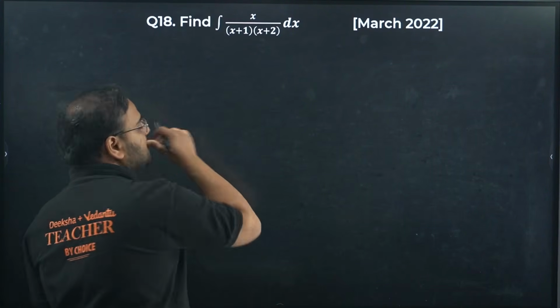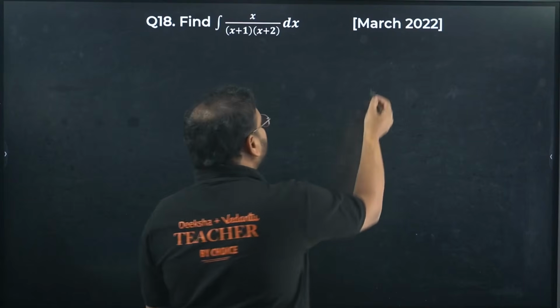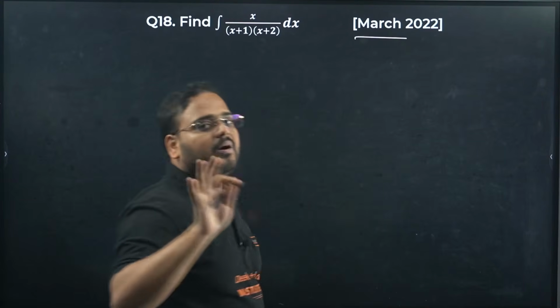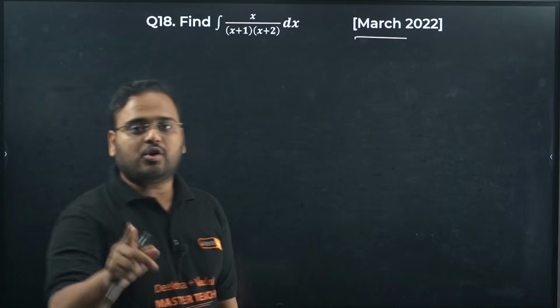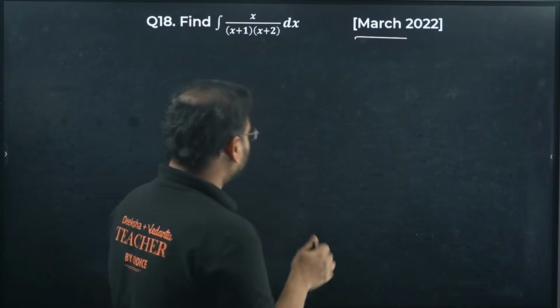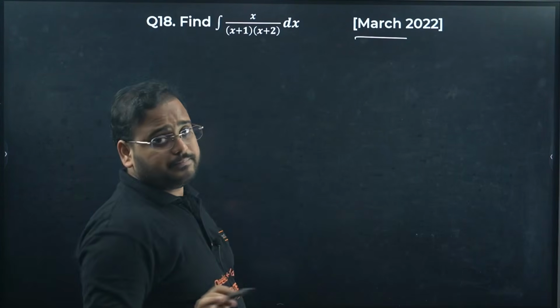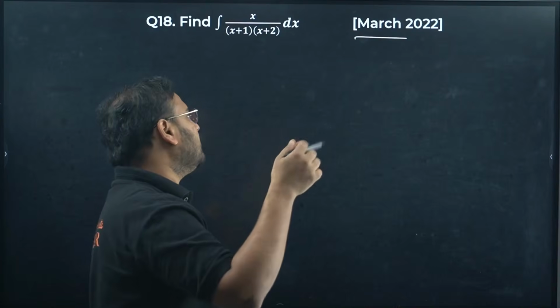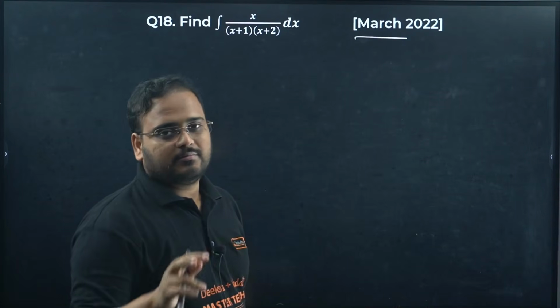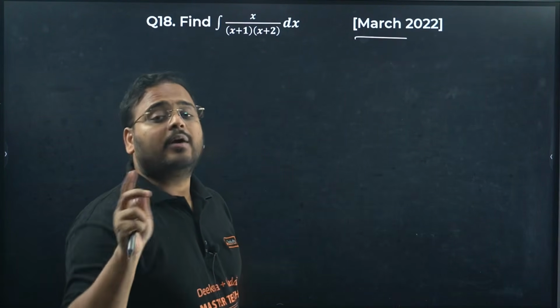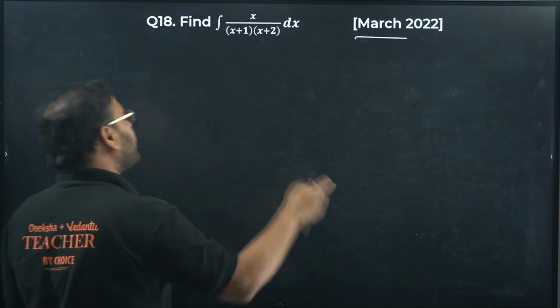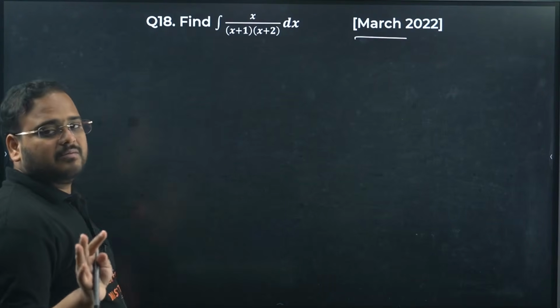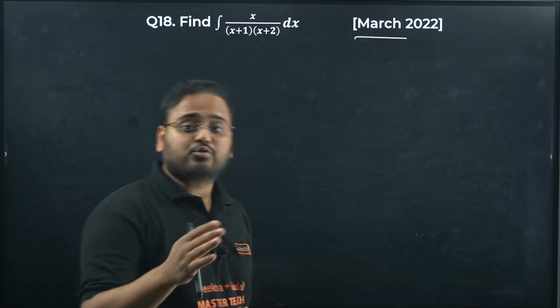Again, this is a 3 marker, and a PYQ also. One question will come guaranteed for 3 marks from partial fractions. Whether you solve it or not is your choice, but one question will come. Not the same question, but a similar one. At most they can give you a quadratic form in the denominator which is not given as factors, or a cubic form which is given as factors. The result will not change, you'll have the same approach to solve all the questions.